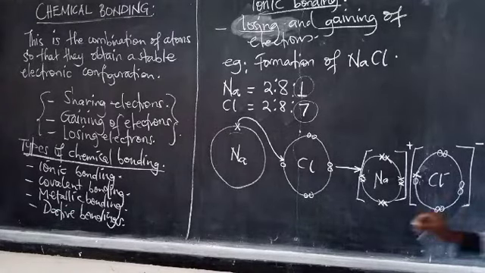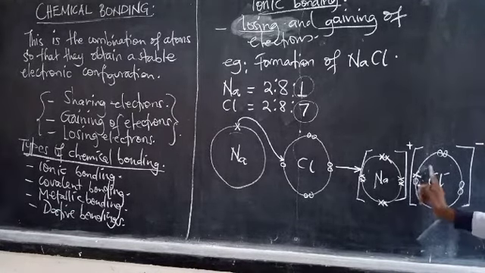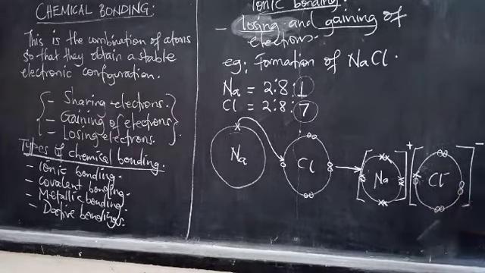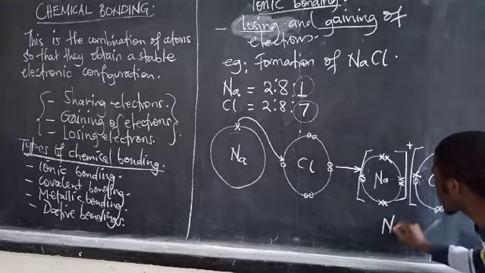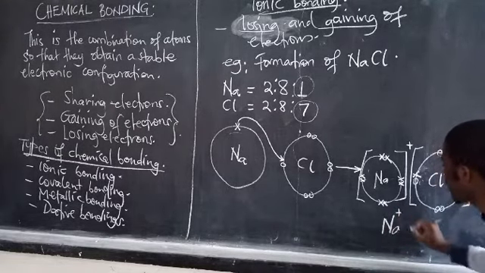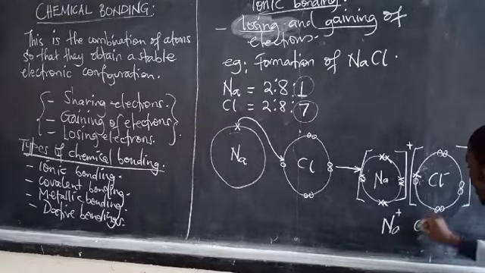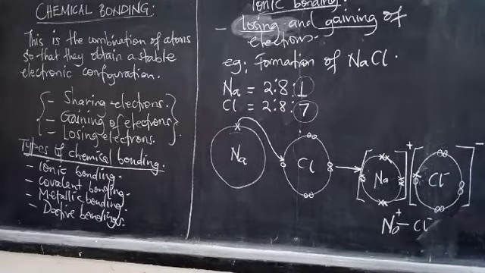And therefore, you have 2 ions. You have 2, let me call them bodies, but they are called ions. They have opposite charges, and therefore they will attract. One of them is sodium and it is positive, another one is chlorine and it is negative, and therefore they will attract, and they will end up getting for you sodium chloride.